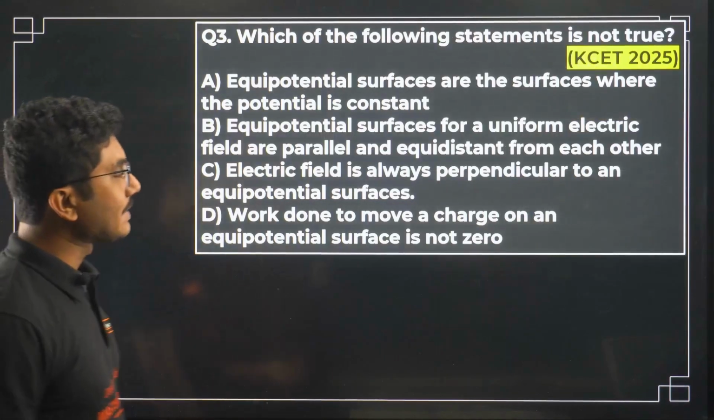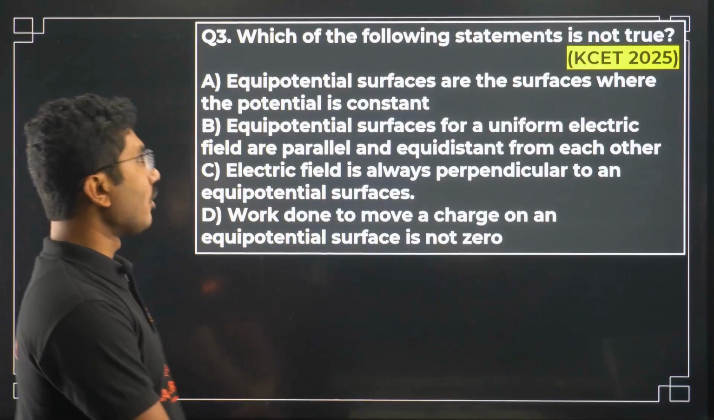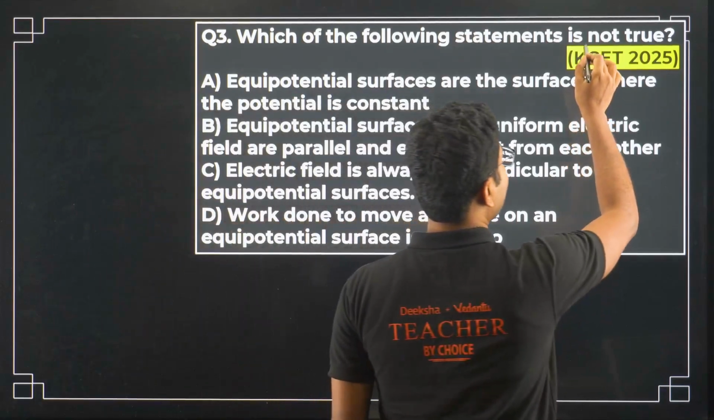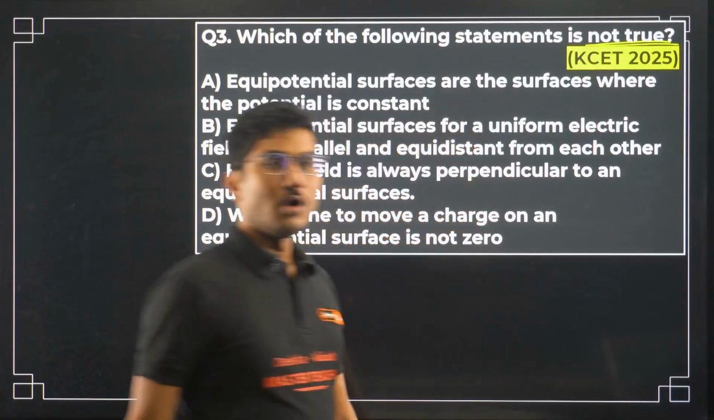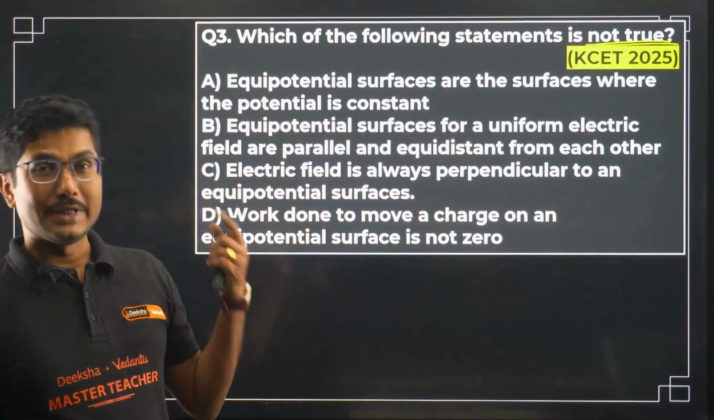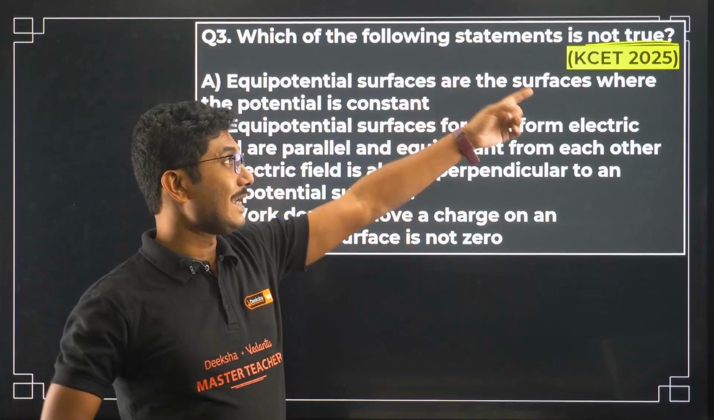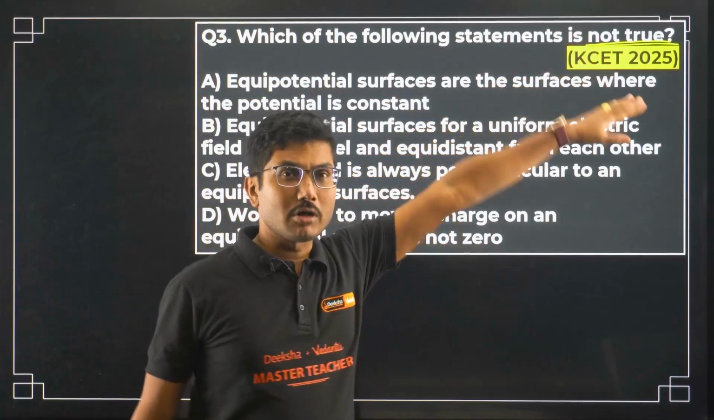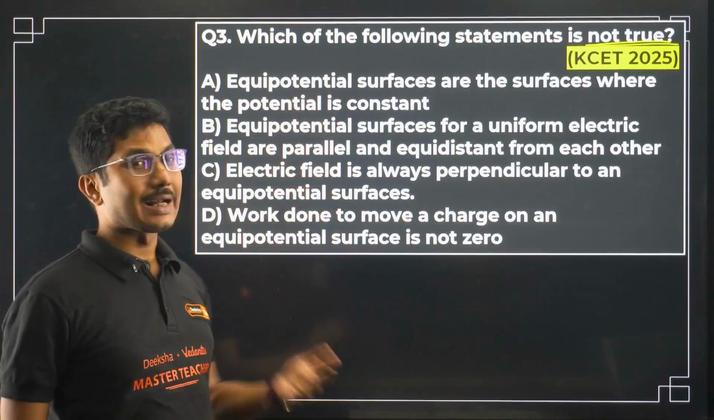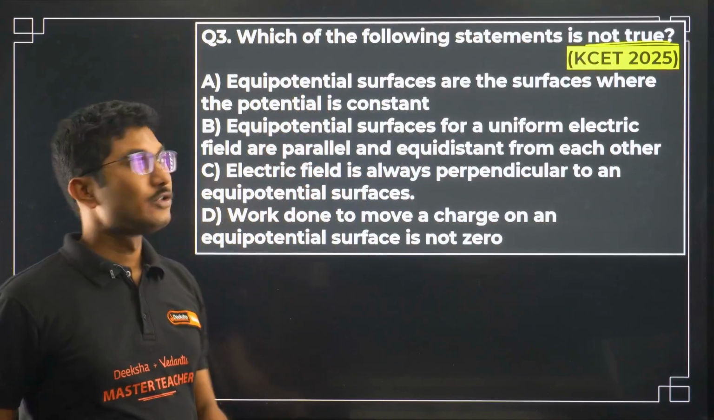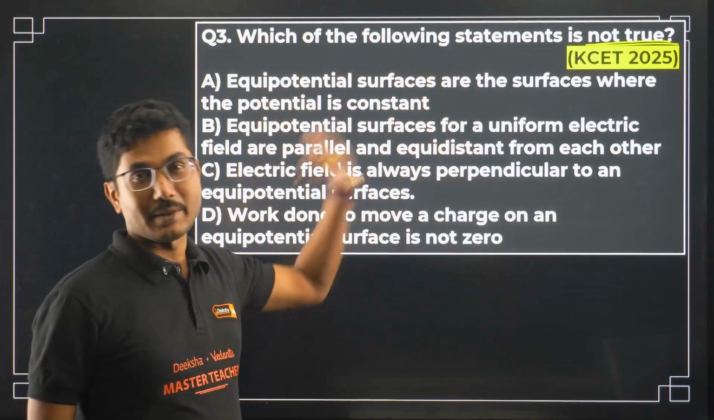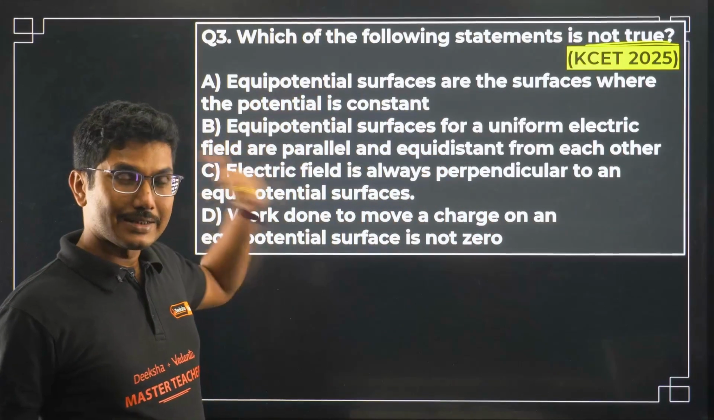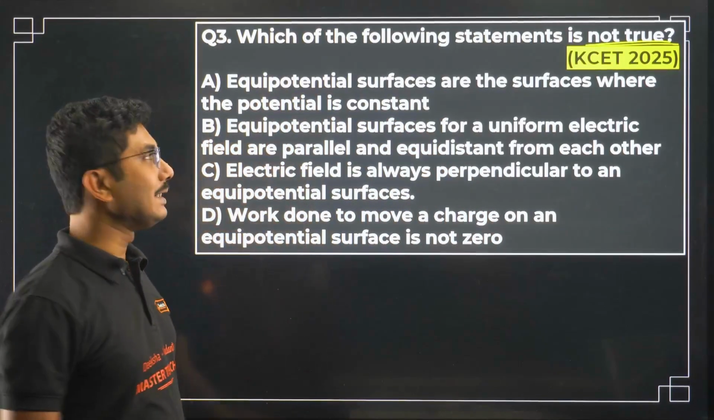Now this is also from KCET 2025. Which of the following statements is not true? Very, very important to remember, this is not true, an incorrect statement. If the question says which of the following is true, then one statement is correct. Here, which is not true means 3 of the statements are correct and only 1 is incorrect. So they are basically asking you to identify the incorrect statement. You have to identify the correct statements, and from there separate the incorrect statement.